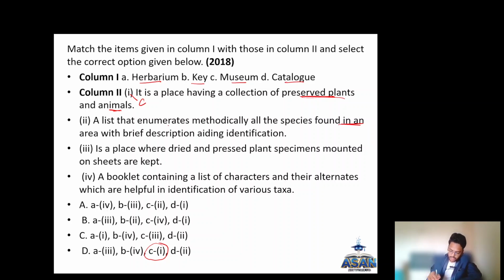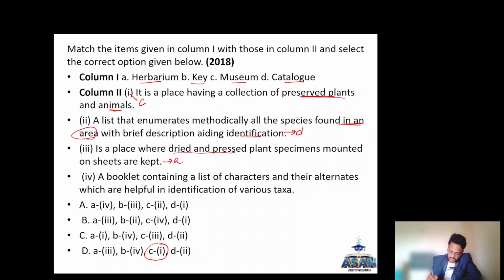A list that enumerates methodologically all the species found in an area with brief description aiding identification. So if it gives all the organisms in an area in a methodological order, it is a catalog. And a place where dried pressed plant specimens mounted on sheets are kept: dead plant species that are preserved is a herbarium.